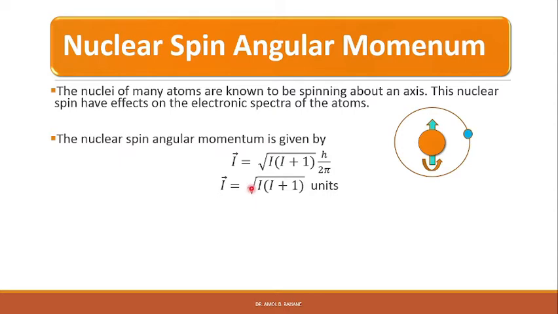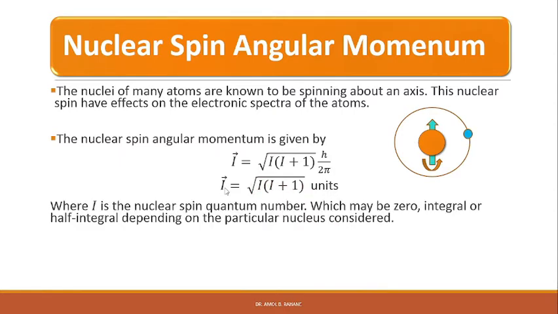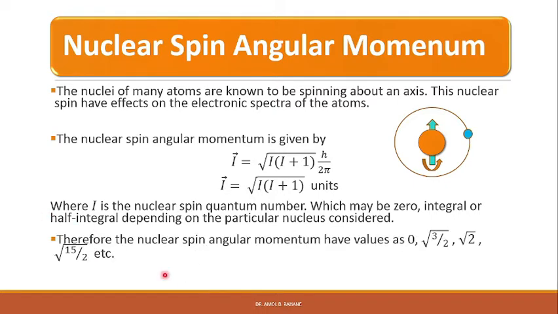The nuclear spin angular momentum I vector is also quantized, where I is the nuclear spin quantum number, which may be 0, integral or half integral depending on the particular nucleus considered. Therefore, the nuclear spin angular momentum has values as 0, square root of 3 by 2, square root of 2, square root of 15 by 2, etc., depending on the I values.